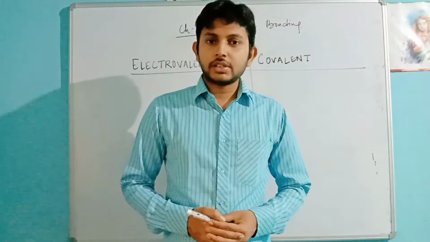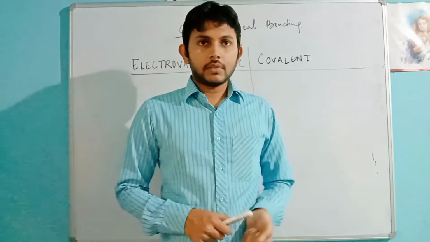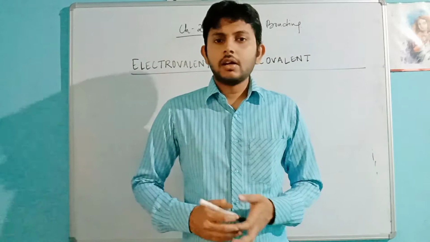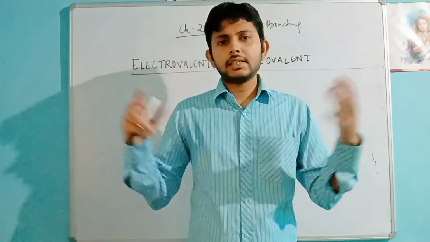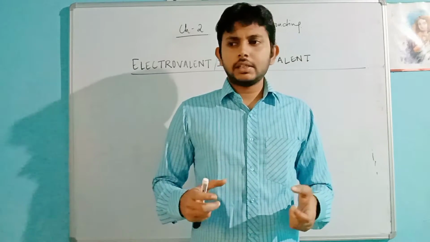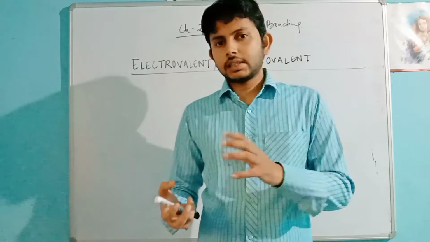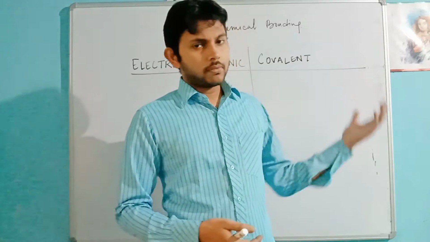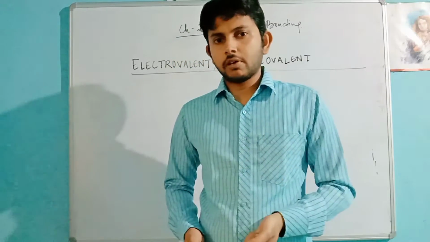So today I am going to start a new chapter, which is chemical bonding. We have learned 118 elements in the periodic table, but we hardly find any elements which exist in the pure form. Like sodium, you will not find sodium in pure form. If you keep it in air, it will react with air, so it is kept in some solvent. Very few elements like the noble gases, helium, neon, argon, are found in pure form.